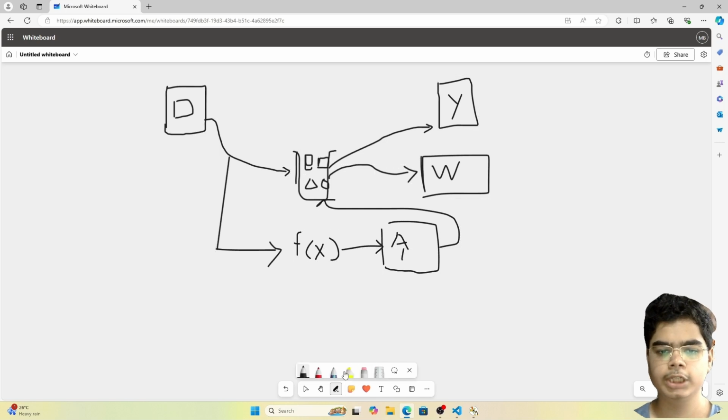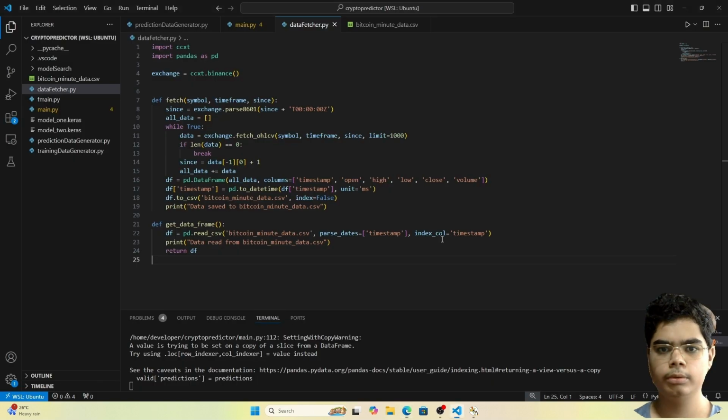Before actually diving into the code, let me just correct this diagram. This is the correct representation of our diagram. Since we can't feed the data directly, we have to process it and then we have to feed it to the model. Okay, so let's get going with the code.